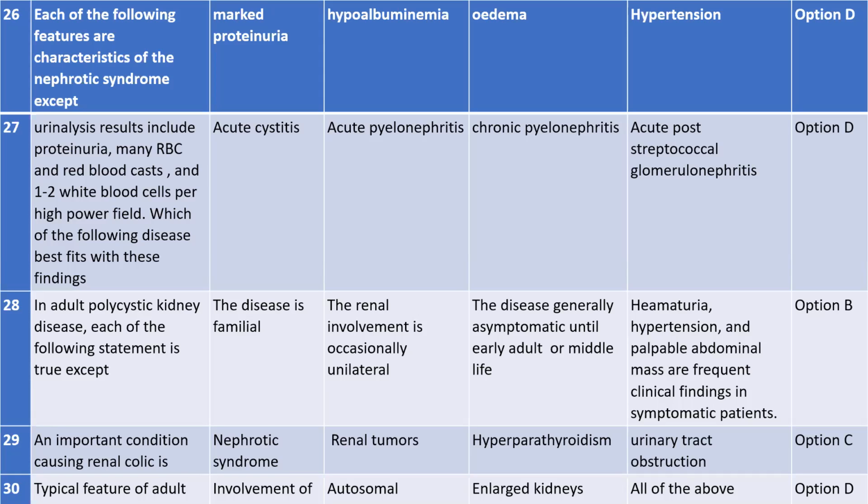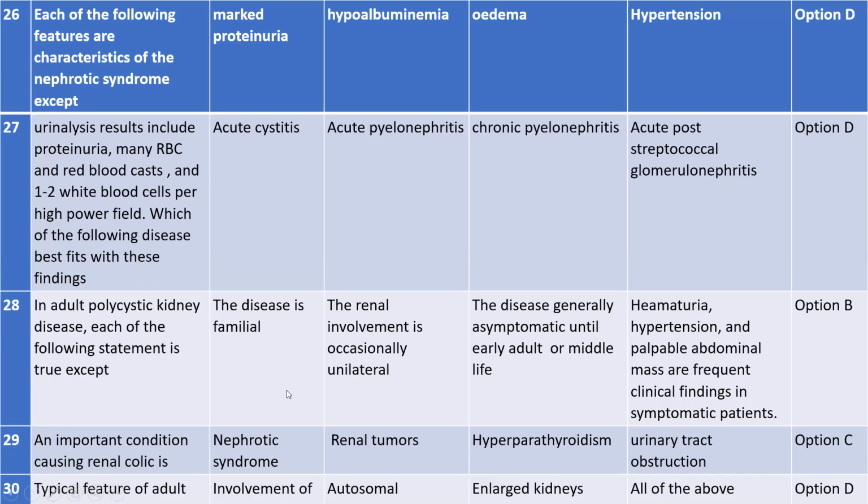It can affect one kidney or both kidneys. Are you clear? Read the question well: in adult polycystic kidney disease, each of the following statements is true. It said all statements are true, but asked which one is not true, so we choose this.